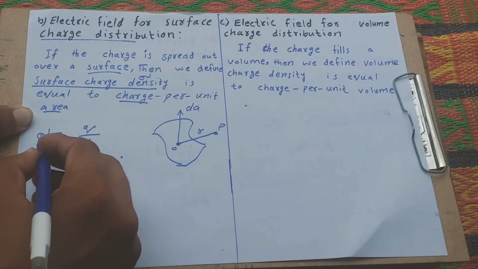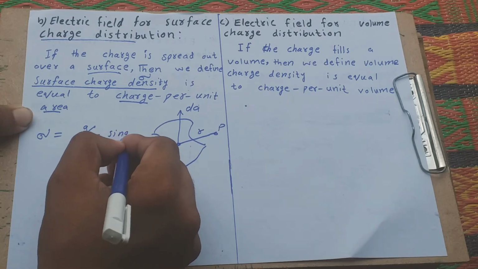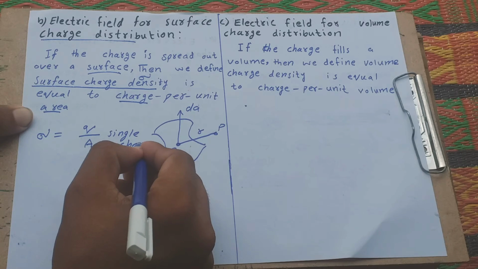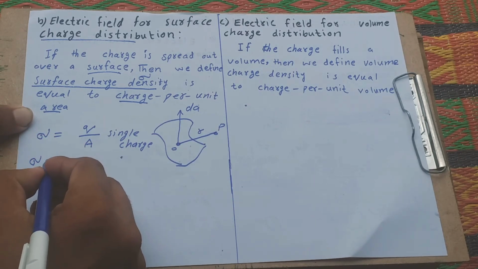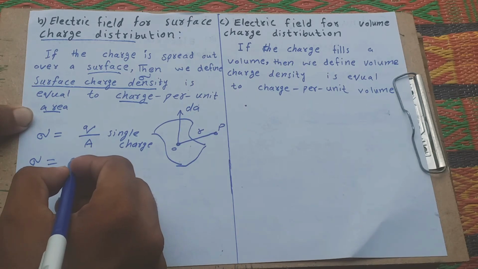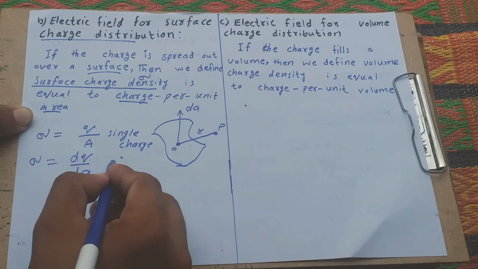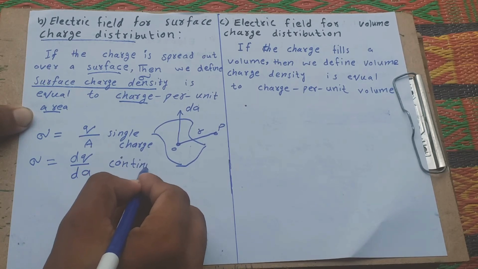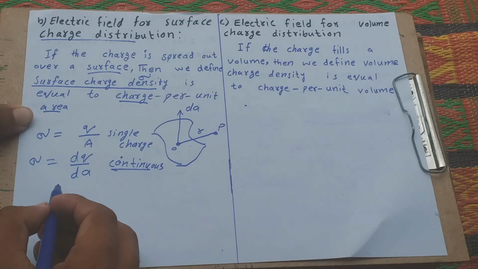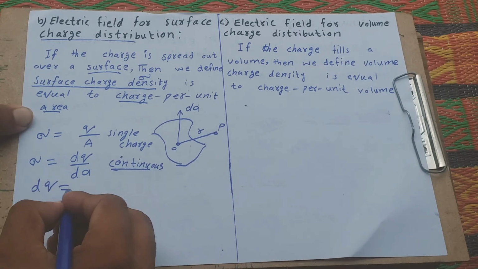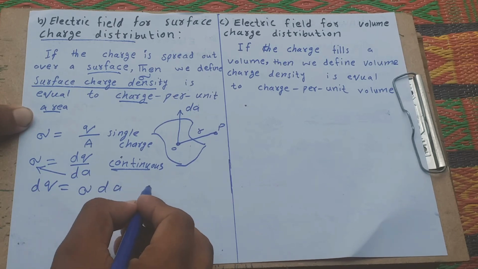This is the surface charge density for a single charge, but we consider a continuous charge distribution. Then sigma is equal to dq over dA, and dq is equal to sigma dA.